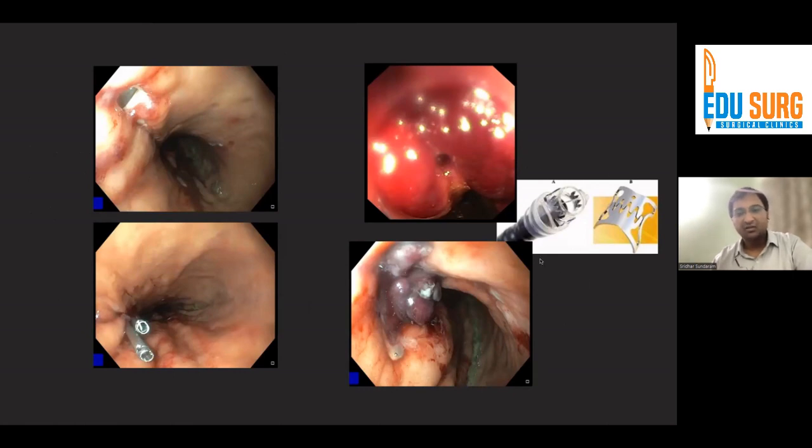Again, there is something called an over-the-scope clip, which can be used for larger defects up to 2 centimeters. So these are better than the through-the-scope clips. But again, the limitation is that the size of the defect has to be small, less than 1 to 2 centimeters being the ideal size where these can be used. Anything larger, you need to look at other therapies.